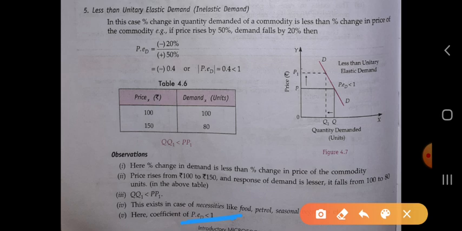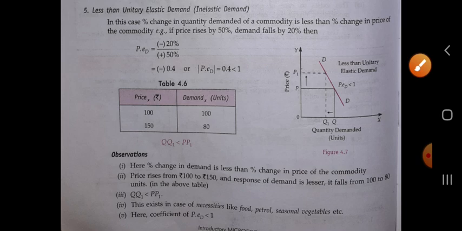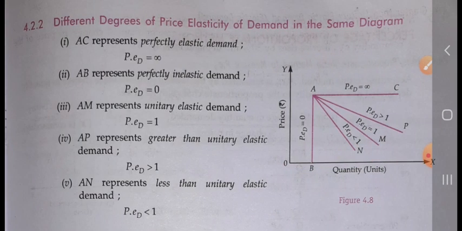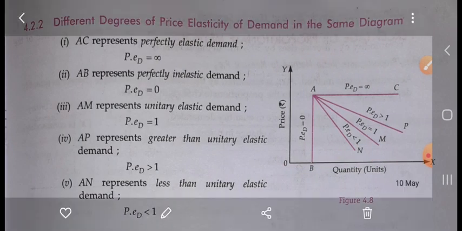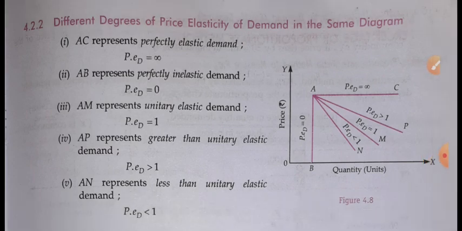So it's all about the 5 kinds of price elasticity of demand, in which first we studied that price elasticity of demand is infinite, then PED is equal to 0, PED is equal to 1, PED is greater than 1, and PED is less than 1. So let's discuss in the same diagram.